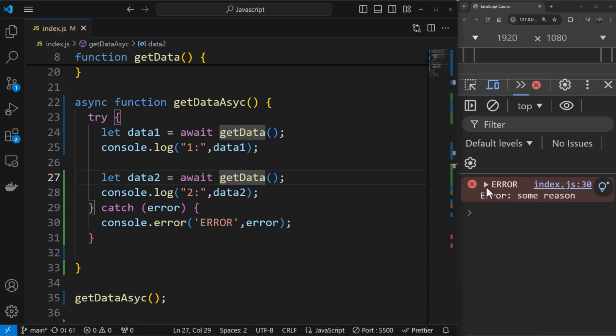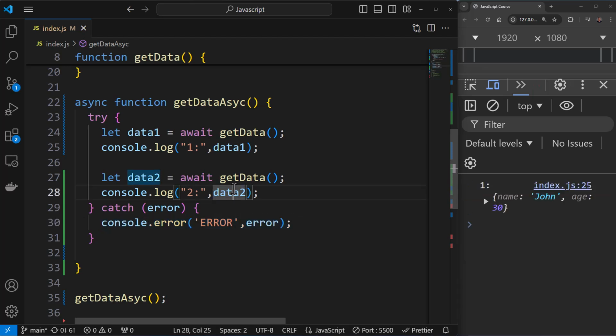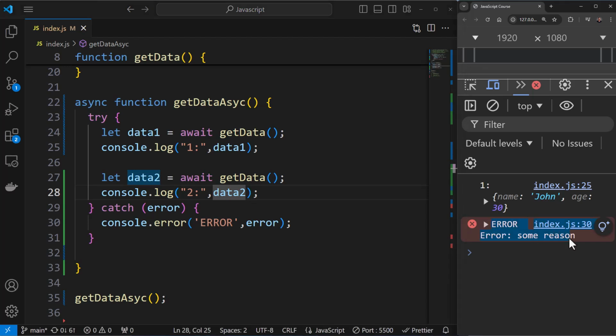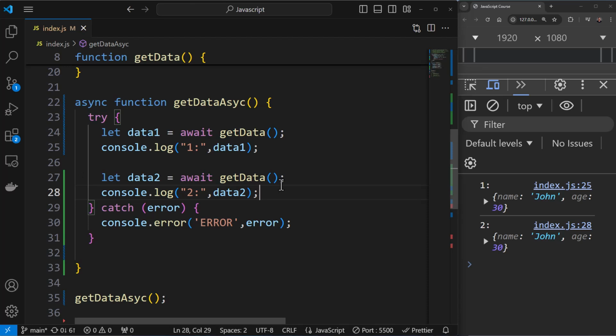You can see this is error. Now one promise failed, right? So this got executed. The rest of the block was not executed. But if I run this again, you'll see 1, and then the second promise failed. So 1 was executed, but the second promise failed. Earlier on, the first promise had failed. Let me save this again. You'll see 1 and 2. This time both were successful, right? You can have parallel operations like these.